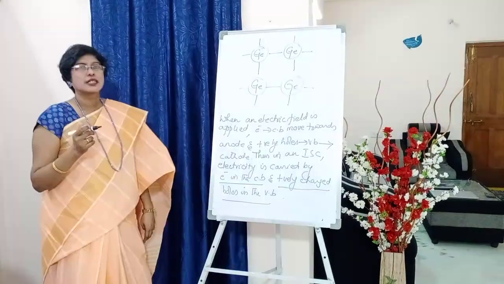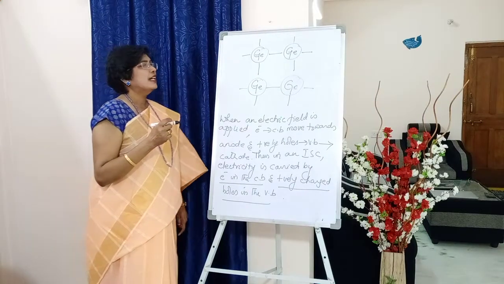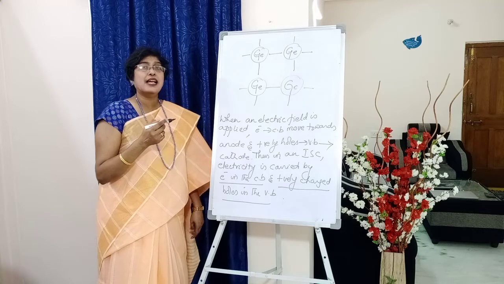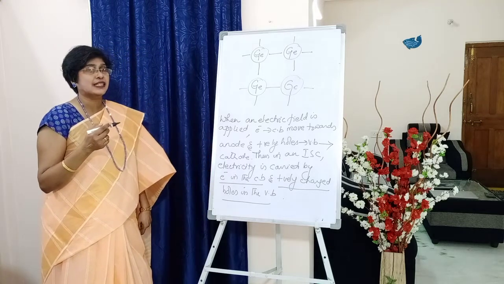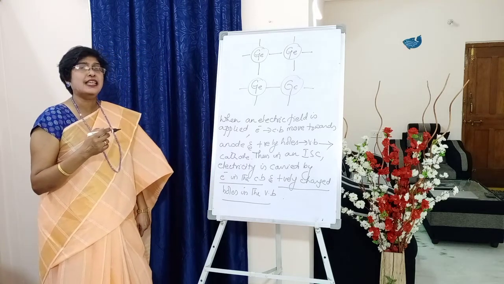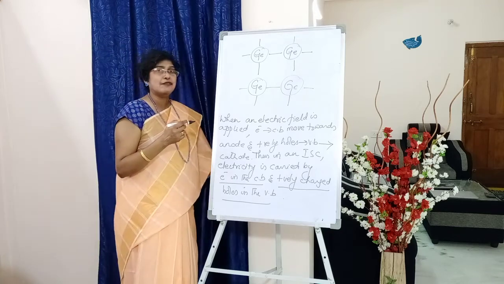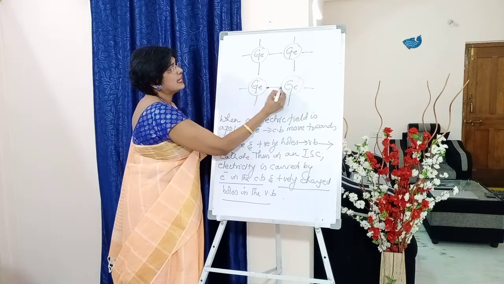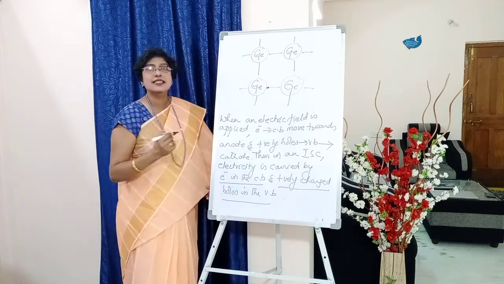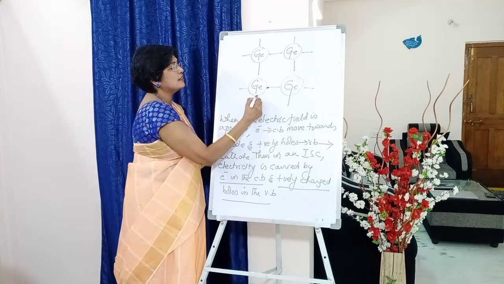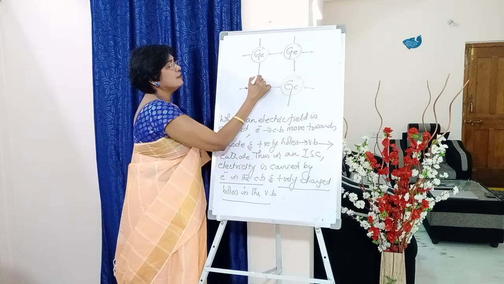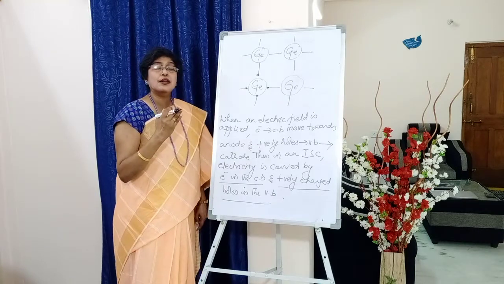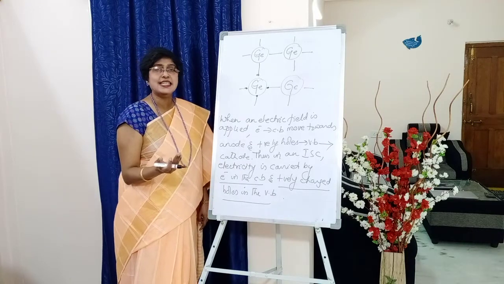Okay. So students, I have taken germanium as the example under intrinsic semiconductors. It has 4 valency electrons with which it can form 4 covalent bonds. Okay. So this side 1, this side 1, this side 1 and this side 1. So 1, 2, 3 and 4, 4 electrons. Now students, each atom can form 4 covalent bonds with the adjacent atoms.